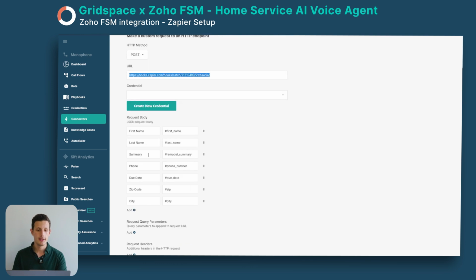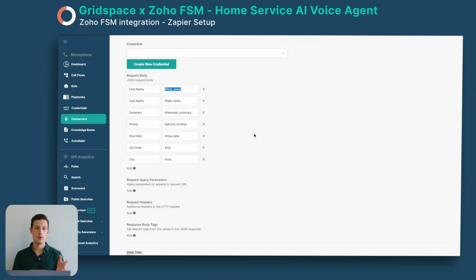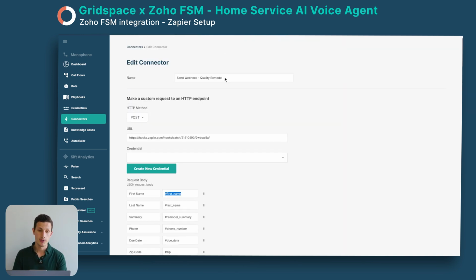And here, the information we're sending in our JSON request body is from the tags we collected. So inside our playbooks, we're collecting in these tags the information like the name, number, due date, etc. And this is the value, and here we have the tag, which is a hashtag and then the tag corresponding to the tag in our playbook, which is then sent out to Zapier. Now I'll just jump into Zapier.